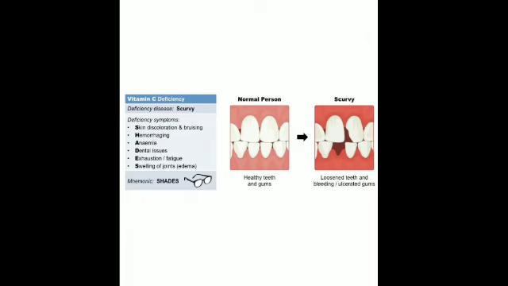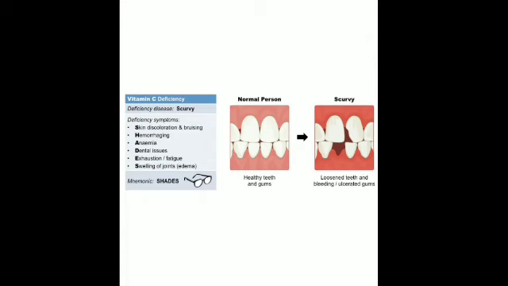So the symptoms include skin discoloration and bruising, then hemorrhaging, that is blood oozes out. Here you can see this is the normal person, and here is how the teeth and gums of a person suffering from scurvy appear. Then there are dental issues. There are some problems with the teeth. Every now and then teeth get loosened and bleeding. Also ulcerated gums, meaning having wounds here and there.